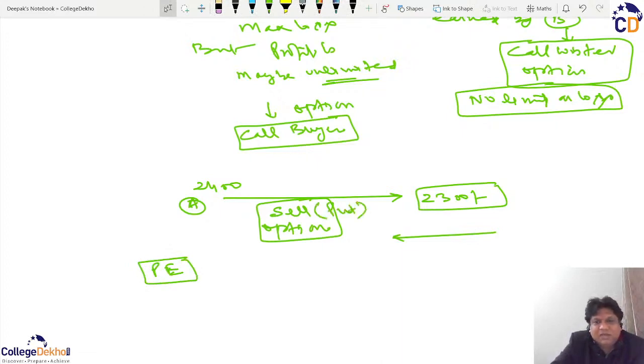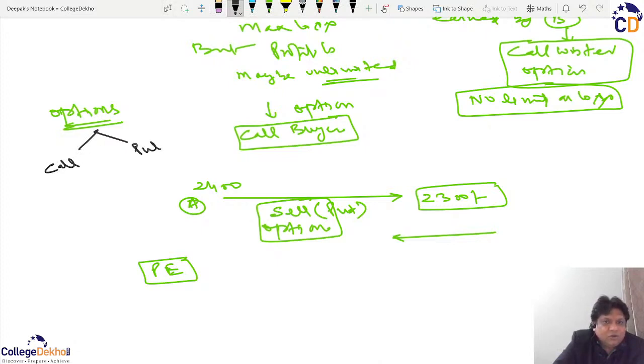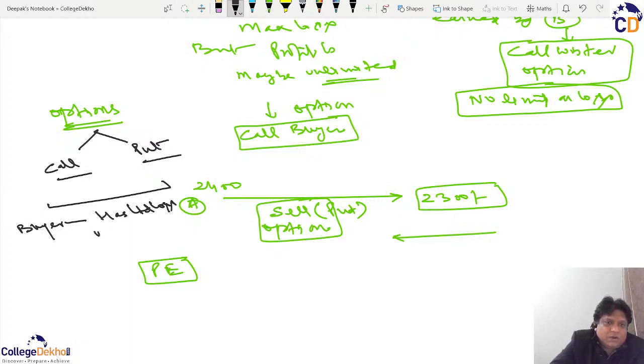So these options can either be call option, option to buy, and put option, that is, option to sell. And in both the cases, the person who is buying, that is the buyer, has limited loss but unlimited profit.